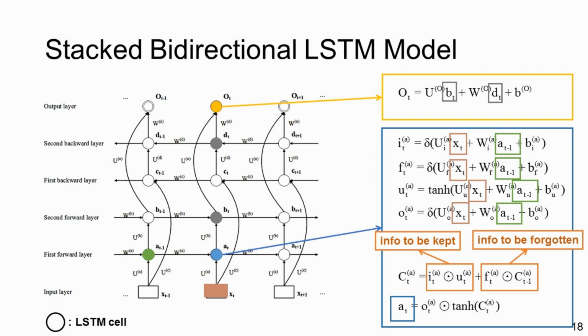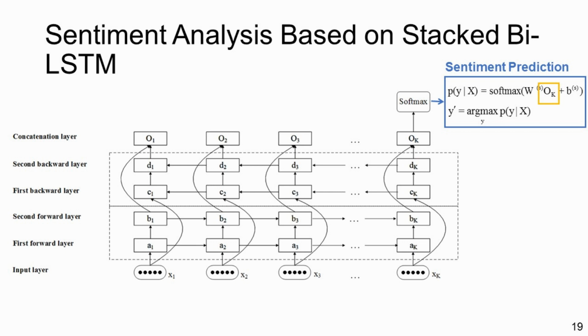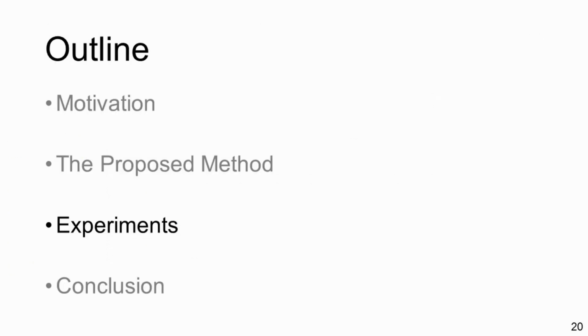At last, the output layer integrates the two upper layers' hidden vectors together as the value of the document vector. After that, a softmax takes the document vector as its input and predicts the sentiment orientation of the document. The predicted value provided by softmax is shown in the picture.